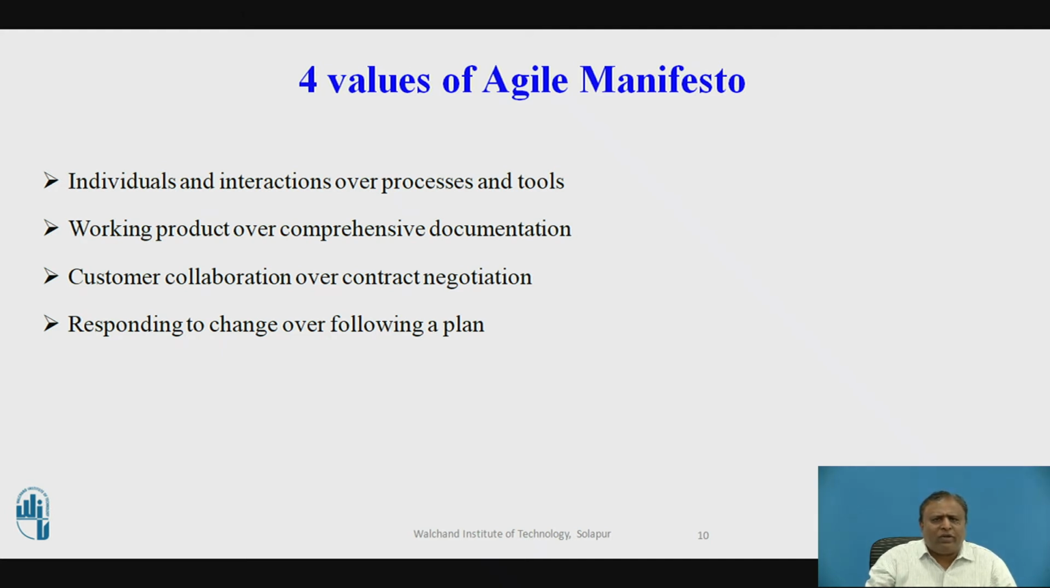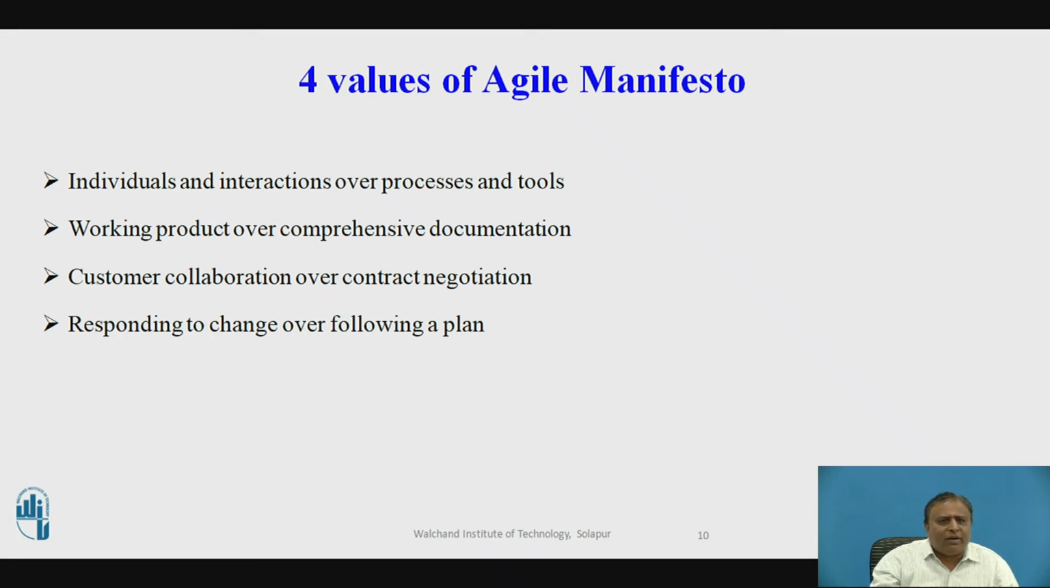There are four values of the Agile Manifesto. The first is individuals and interactions over processes and tools. This value focuses on giving importance to communication with the clients. There are several things a client may want to ask, and it is the responsibility of the team member to ensure that all questions and suggestions of the clients are promptly dealt with.